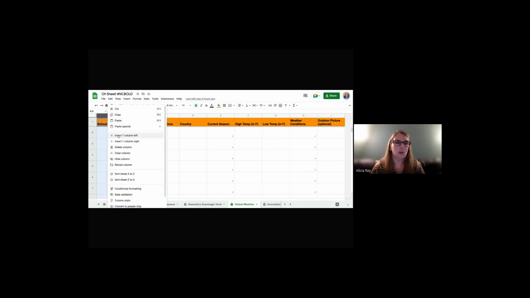One thing that someone had suggested is, why don't we put a date in there? Well, of course, why don't we put a date in there? So if I were to remake this, I would come over here to the side and I would right click on it and insert a column to the left and put in here the date. Okay, so that is definitely an improvement, and any of these are available for you, and you make whatever improvements will work for you and your students. That's the whole purpose of them being here.